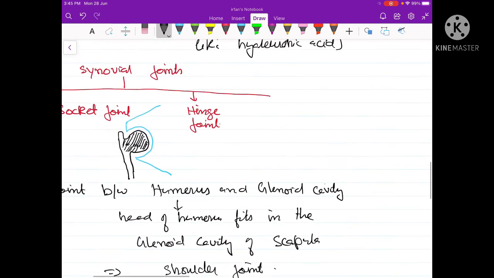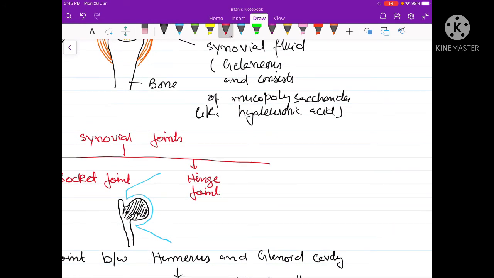Now let us talk about the third type of synovial joint. The third type of synovial joint is called the ellipsoidal joint, or the condyloid joint.